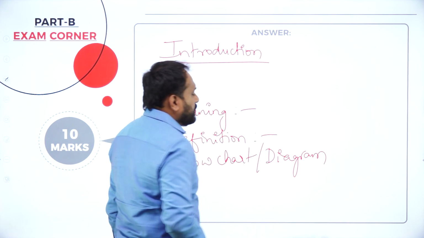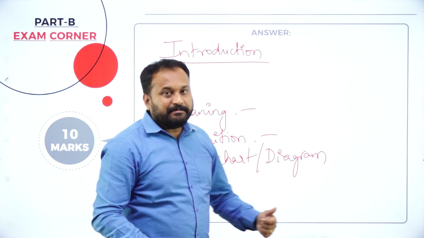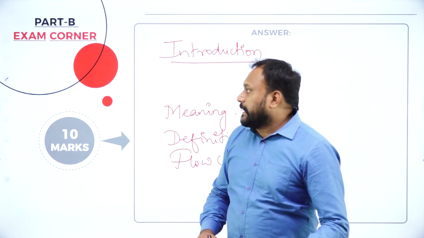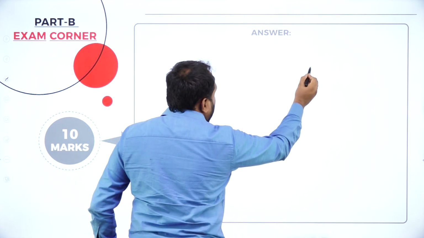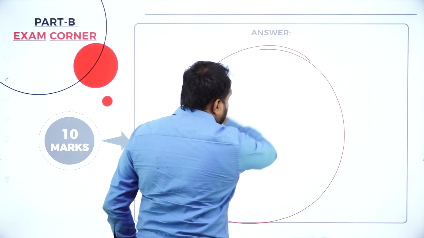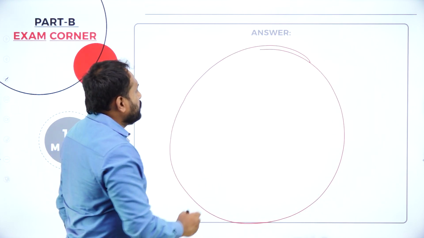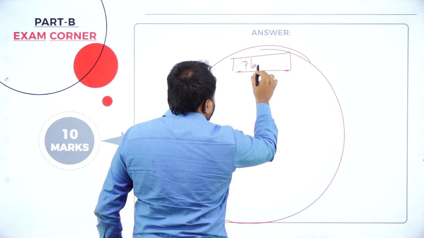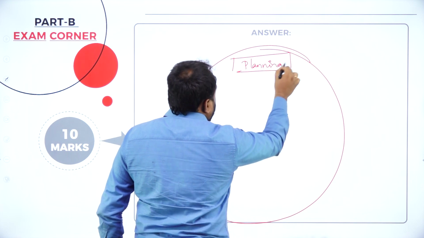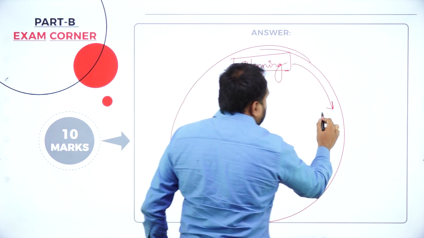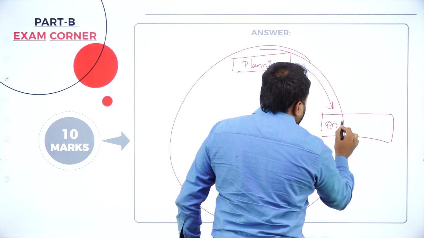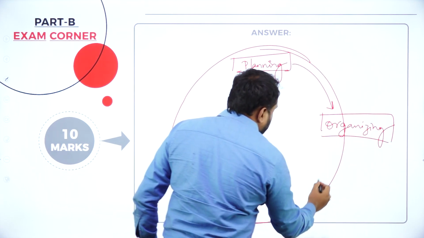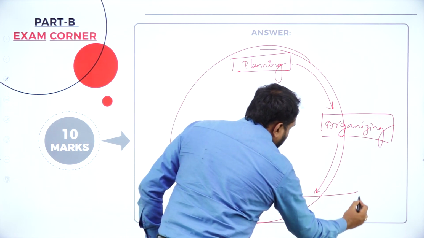Wherever possible, students, I want you people to write this diagram, meaning, definition, introduction, and also you need to go with the conclusion. See, functions of management is always a continuous process. So here you will actually write here, say planning. Then it will go like this. Here you will write organizing. Next is here